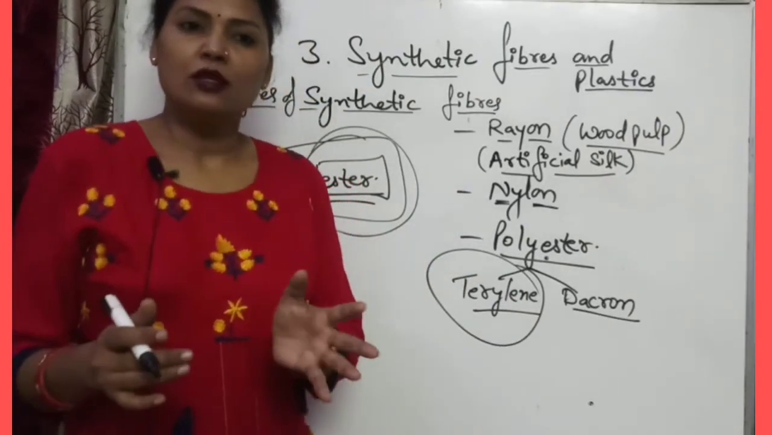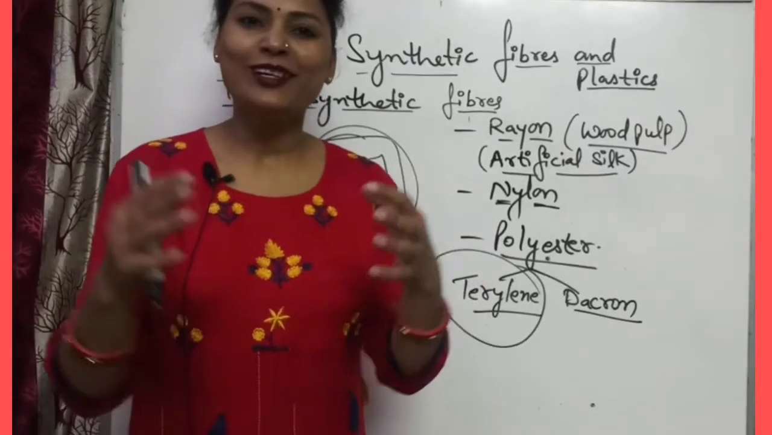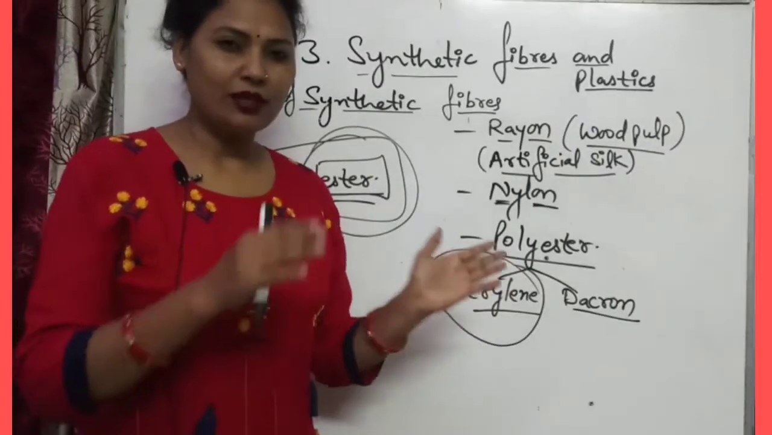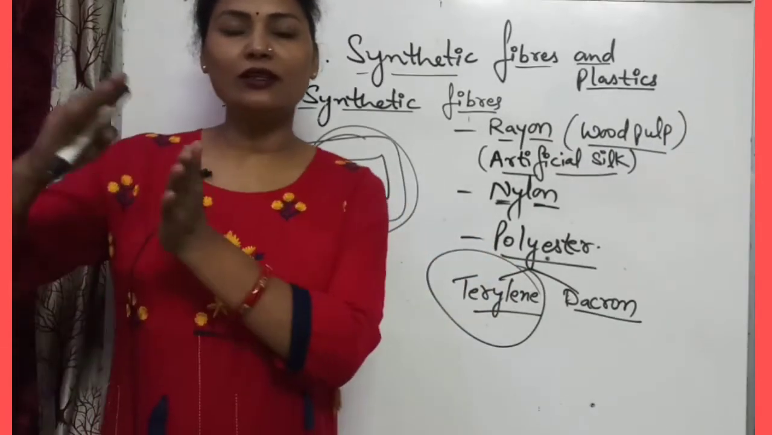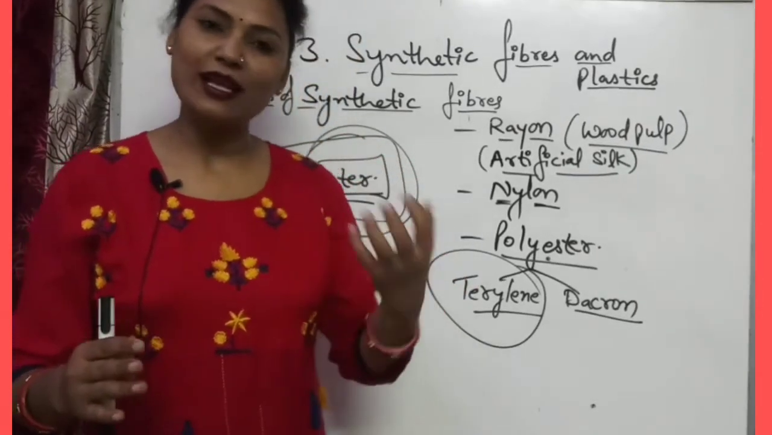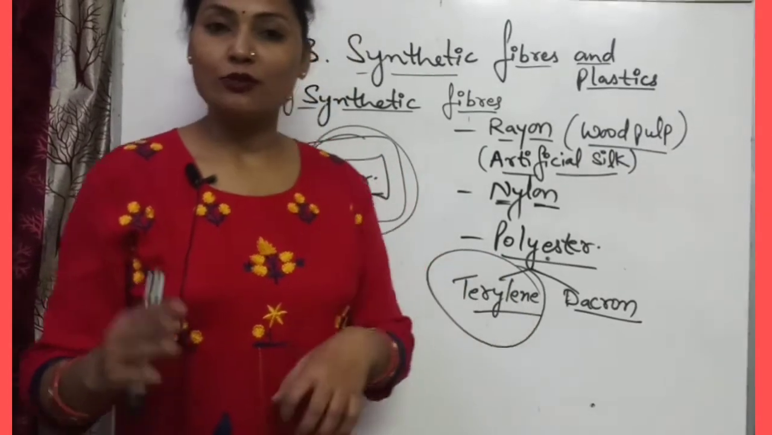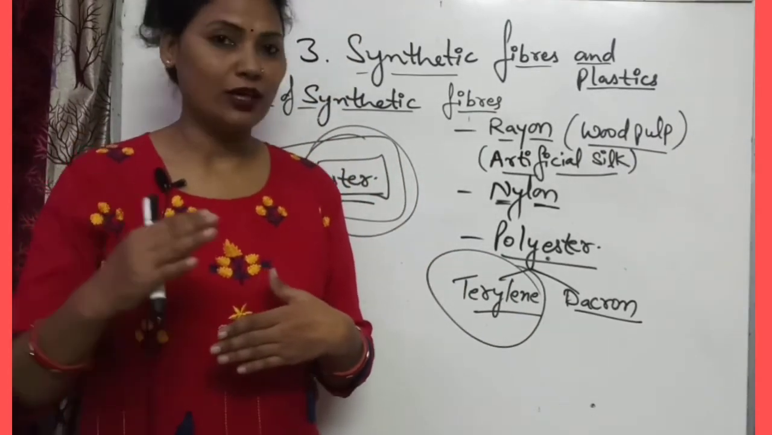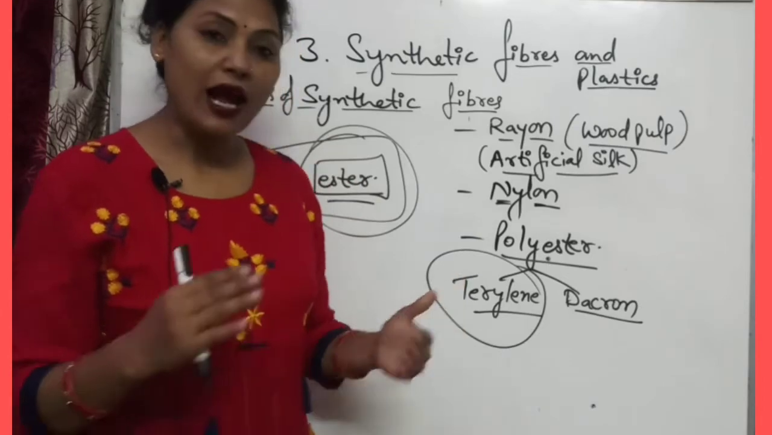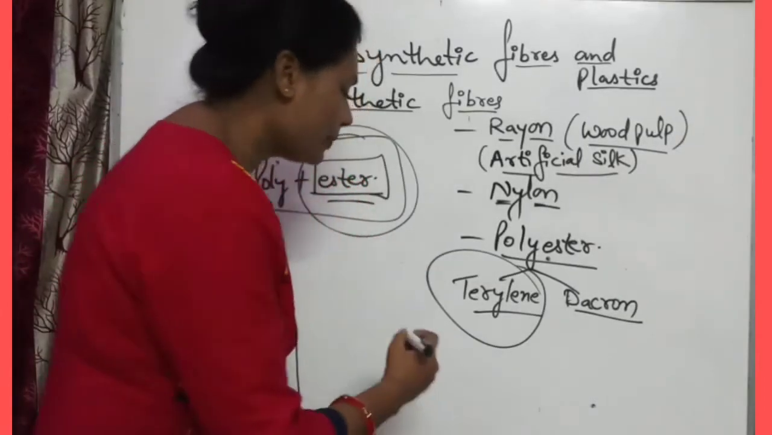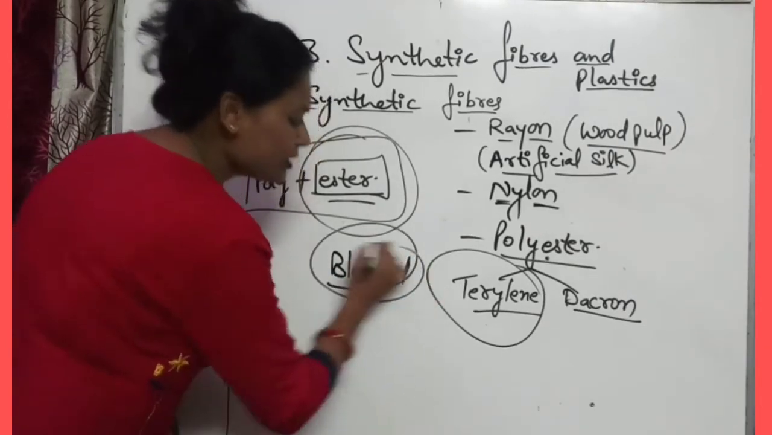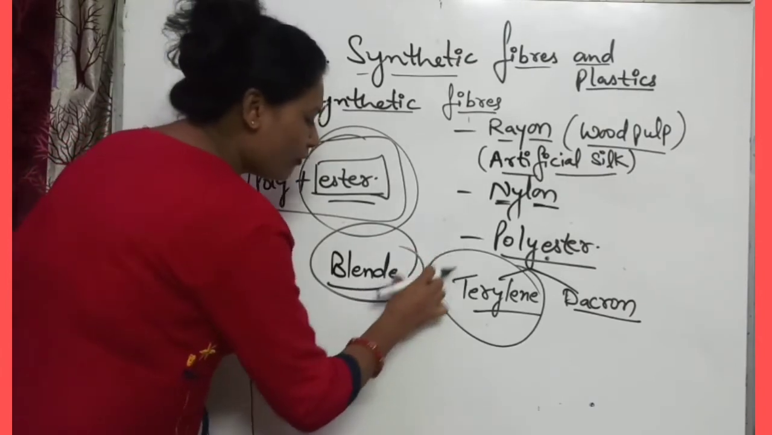Blended fibers means these synthetic fibers are combined with natural fibers, and they form a new fiber that contains the properties of natural as well as synthetic fibers, means it is strong as well as it has the good property of natural fibers, like water absorbent property. So that is known as blended fibers.